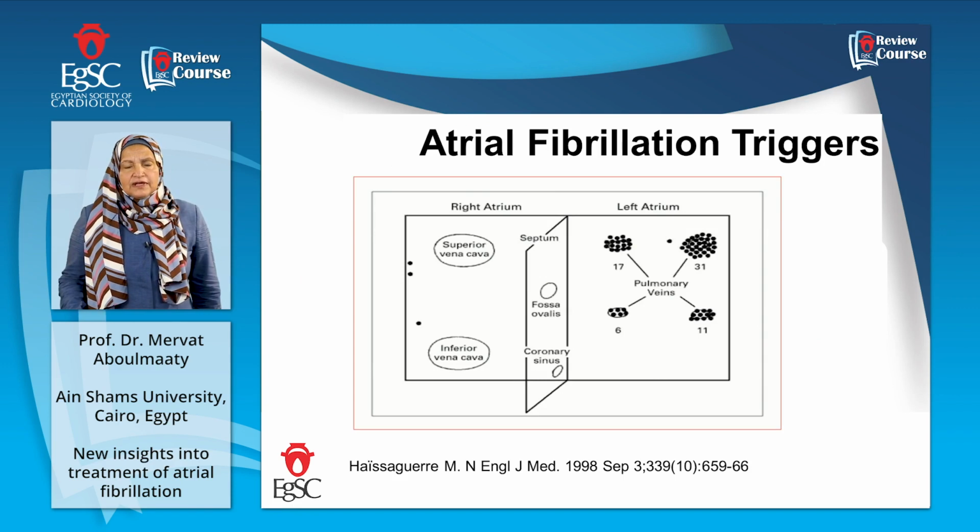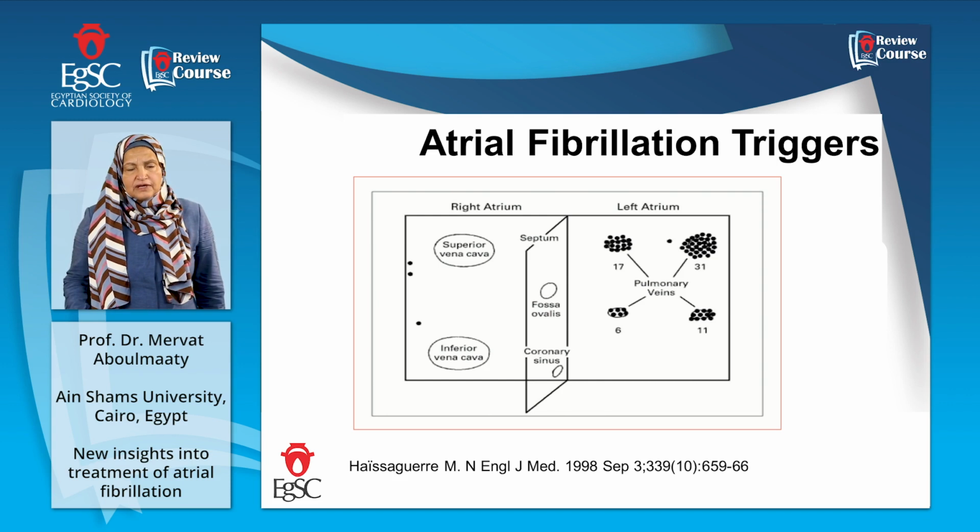The foci of the left atrium are mainly concentrated in the upper pulmonary veins, the left superior pulmonary vein and the right superior pulmonary vein, and lesser foci in the left inferior and right inferior. There are other foci within the septum, with the superior vena cava, and within the coronary sinus and the ligament of Marshall.